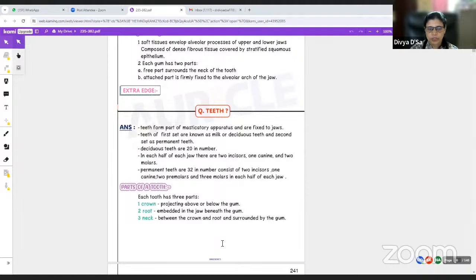The crown portion is the part which projects above or below the gum. So that is when we consider the upper jaw and the lower jaw: for the lower jaw we say above, and here we say below. The root is embedded in the jaw beneath the gum. The neck portion comes between the crown and the root, and it is surrounded by the gum.